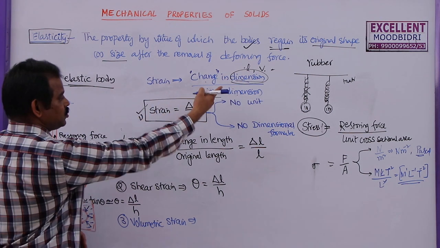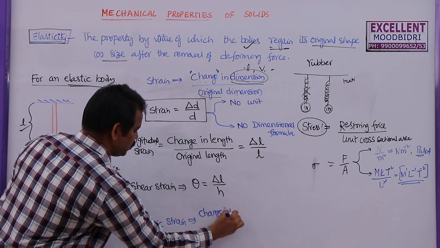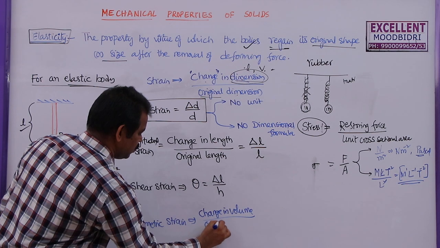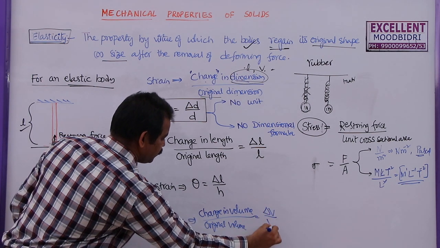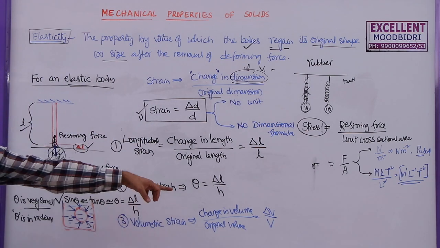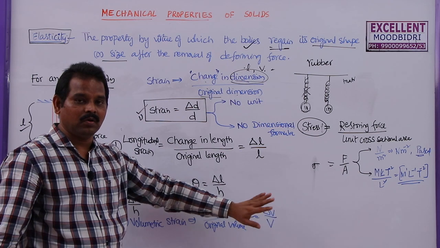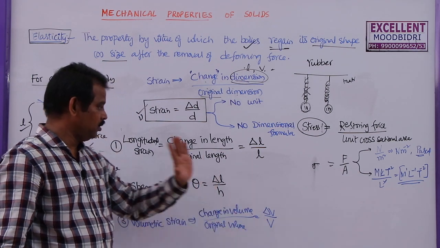This is the change in volume by original volume, which is given by delta V by V. So this is also a strain which has no unit and no dimension formula, as it is a ratio between two similar quantities. This is volume and volume.